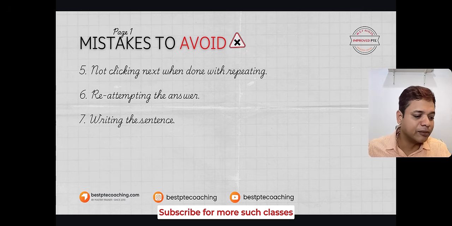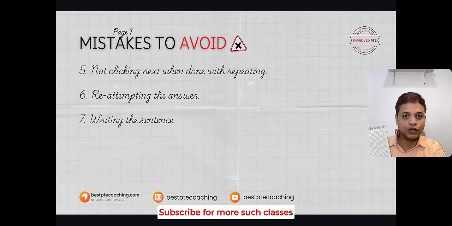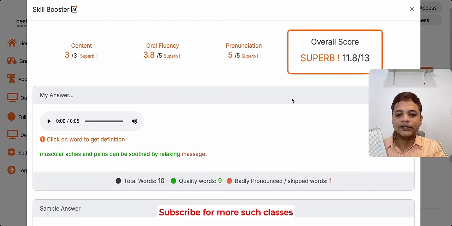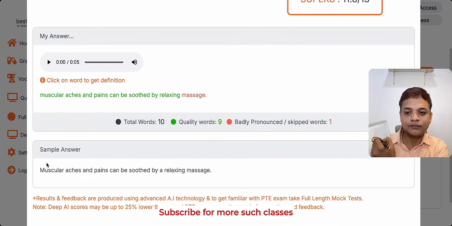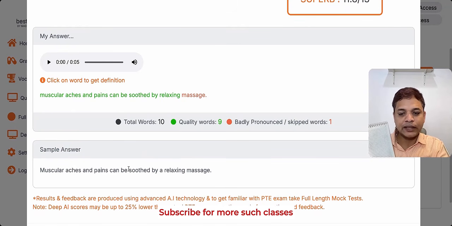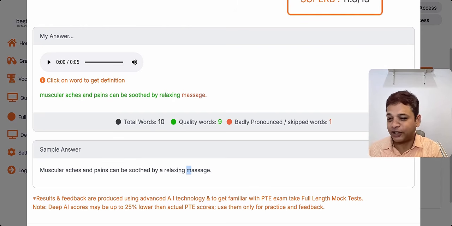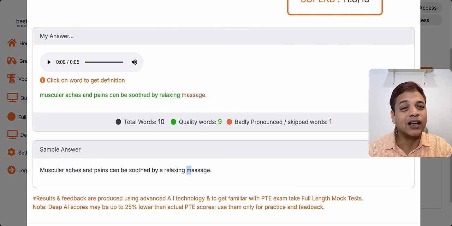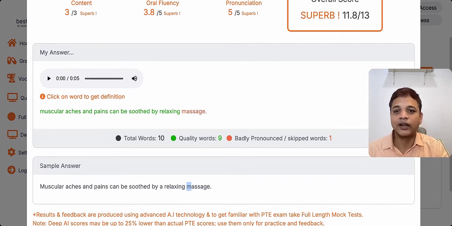And also there is something called the alpha method. In this method, what people do is they write down the first letter of each word. I'll show you an example. So please see, if this is the sentence, the alpha method works like this. You will write down M, A, P, C, B, S, B, A, R, M. These first letters you will be writing down here. And then looking at the first letter of each word, you will magically produce the sentence. So this is again very, very impractical in my opinion. It is absolutely impractical in my opinion. So don't try to do it this way unless and until you've already got used to this. Never ever do it.